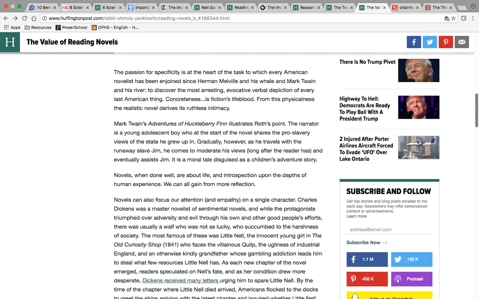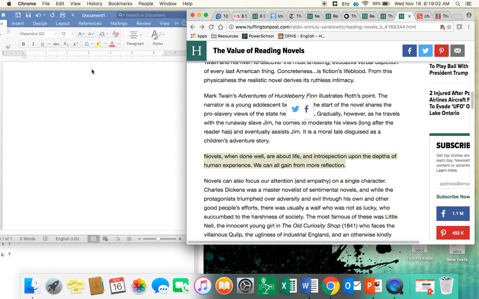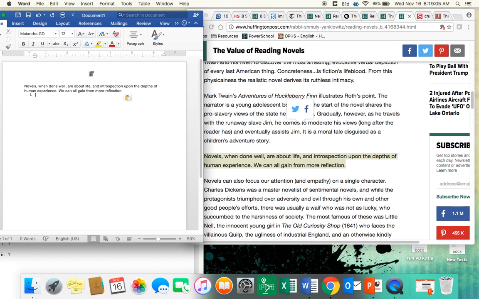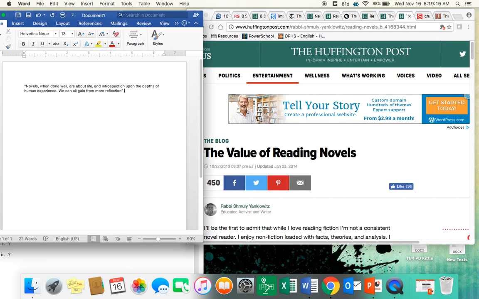Okay. So let's say I like this quote: novels, when done well, are about life and introspection upon the depths of human experience we can all gain from more reflection. So this is where my document comes in handy. I am going to put this quote, okay? It does need to go in quotation marks because it doesn't belong to me. And then you'll see that I took the period out after the word reflection because we need to move it. Then we're going to type the author's last name. This is difficult spelling, so I want to make sure that I did it correctly. And then the period goes there.